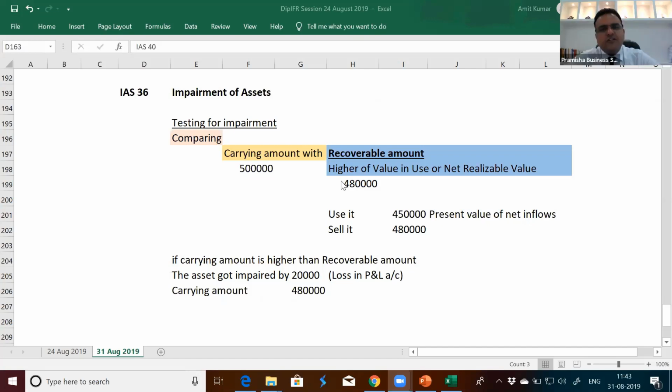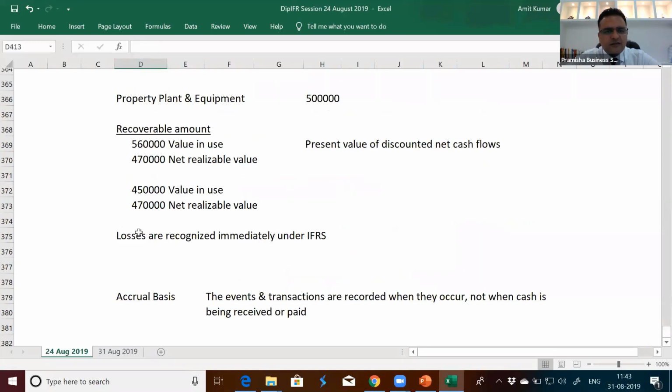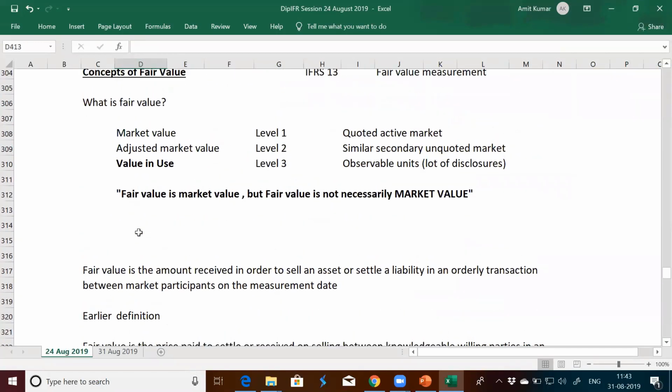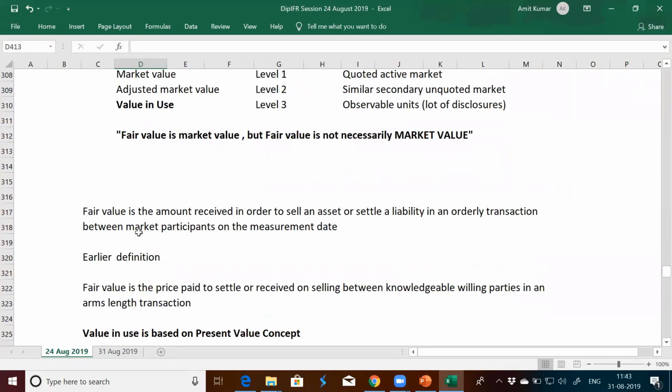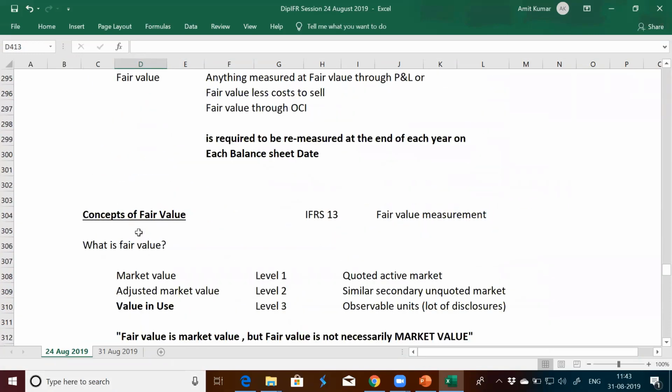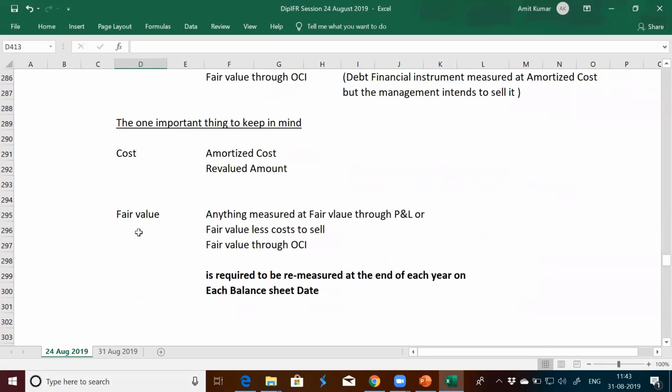Wherever we are using cost models, IAS 36 impairment of assets will be applicable, because if you are using the fair value model, what was the tip we discussed in the previous session? If we are using the fair value model, then there is no impairment scope, because we are already considering a fair value.